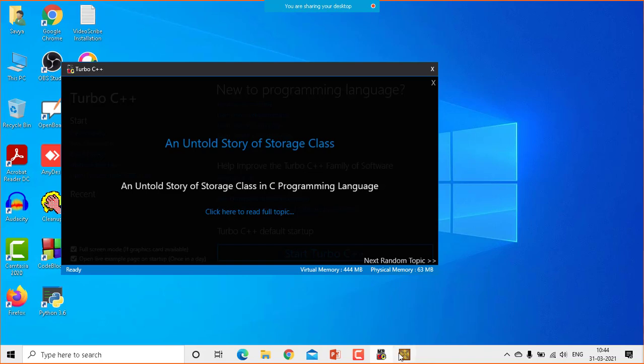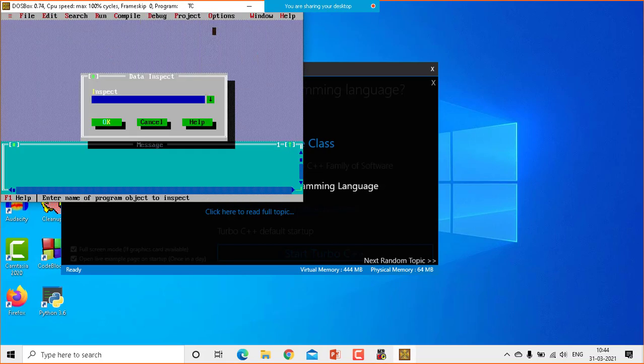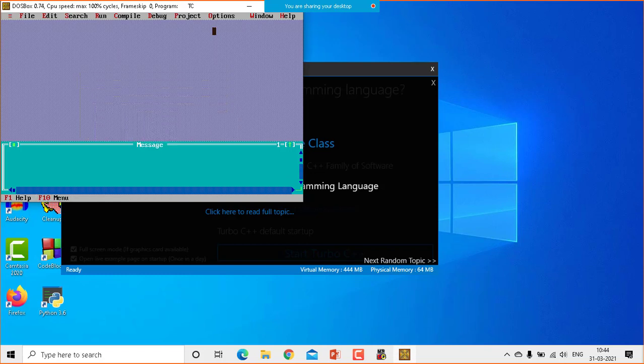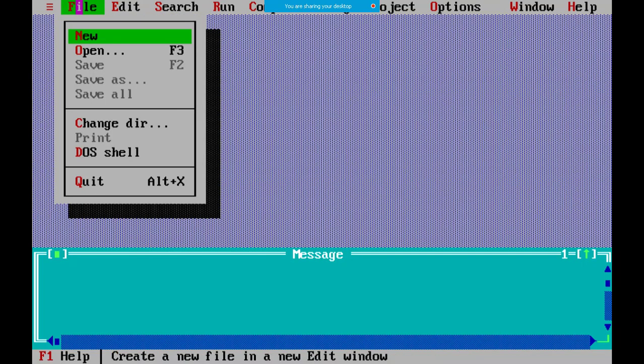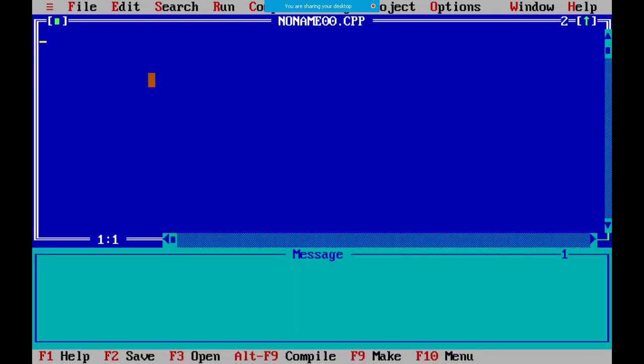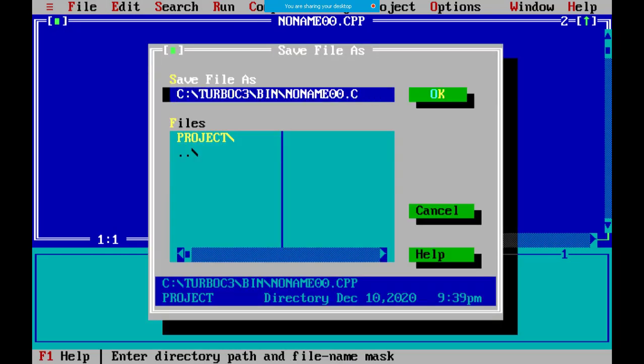So let me go back to my screen. Just a minute. I hope you are able to see this Turbo C screen. I am writing here new, and I am making one program, and saving it. Let's say my program name is demo1.c. Where am I storing this program?